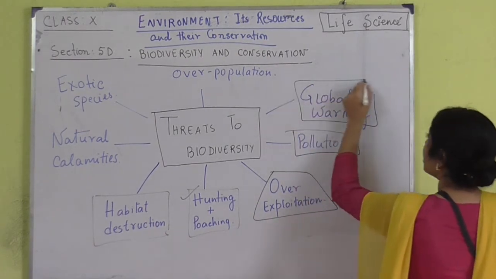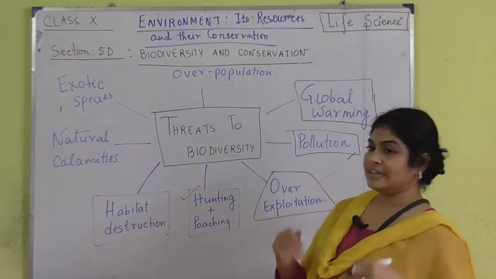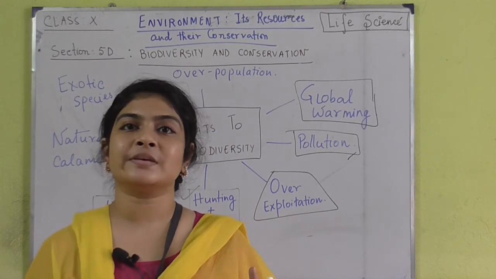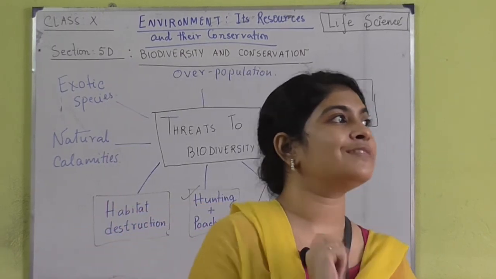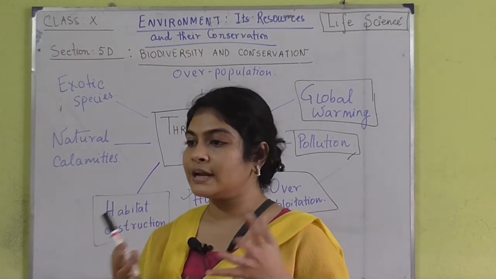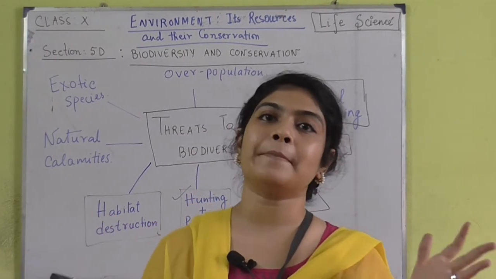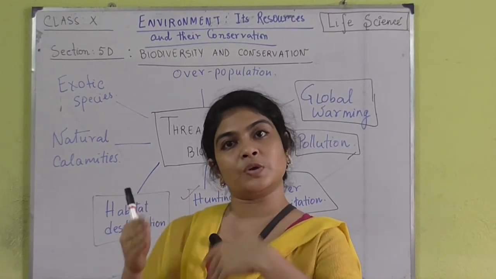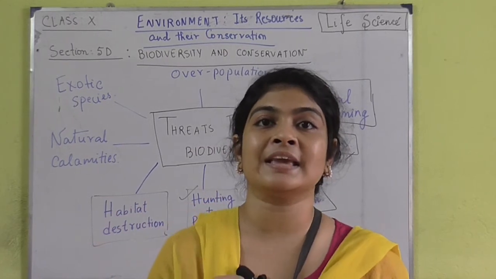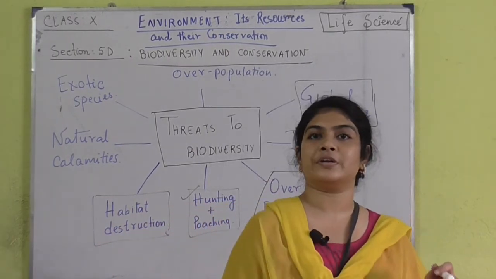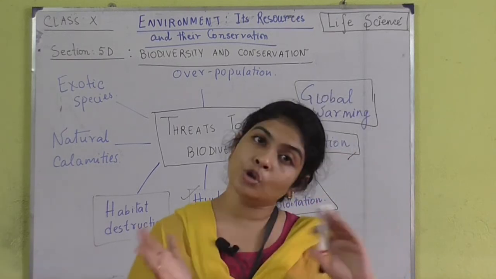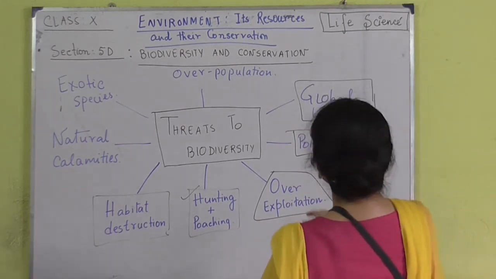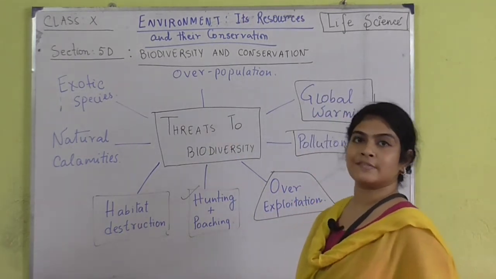Then global warming. Global warming is basically the increase in the global temperature of the earth, which interferes with the normal functioning of organisms, because specific organisms are designed to live in specific temperatures. If all the areas are warming up, that makes the area less tolerant for species who are not designed to live in that higher temperature. So that is why global warming is definitely a threat to biodiversity.